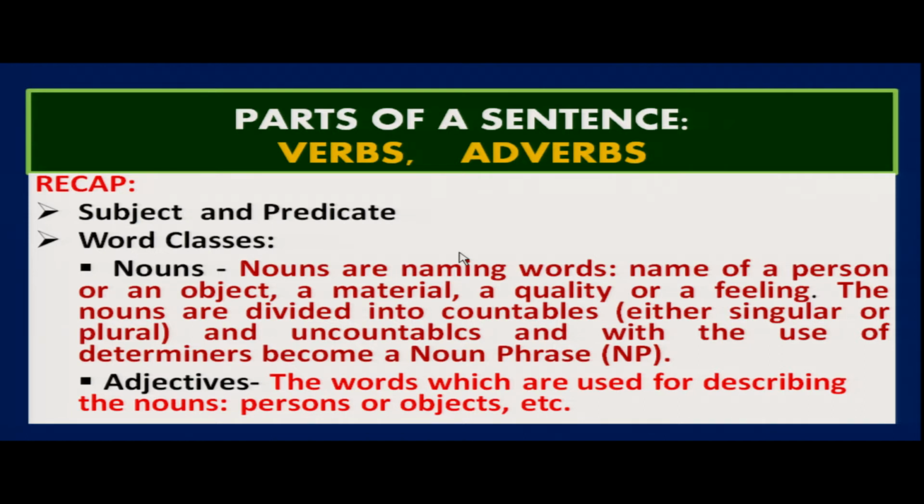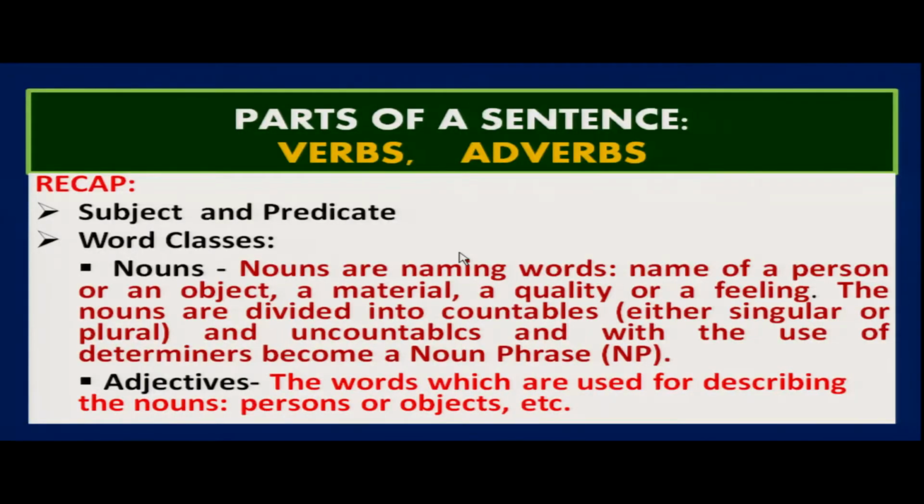But before going to discuss verbs and adverbs in this session, I think you might have understood the previous session discussion, but let's have a recap for 1 or 2 minutes, then we will discuss the new things, right? So let's go for recapitulation. We have discussed in a sentence the subject and the predicate, they are the most important parts. We have different types of word classes like nouns, pronouns, verbs, adjectives, adverbs, prepositions, conjunctions and interjections.